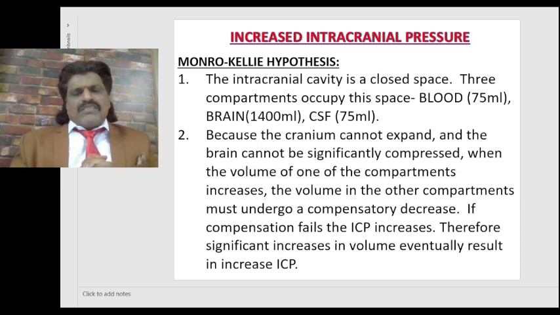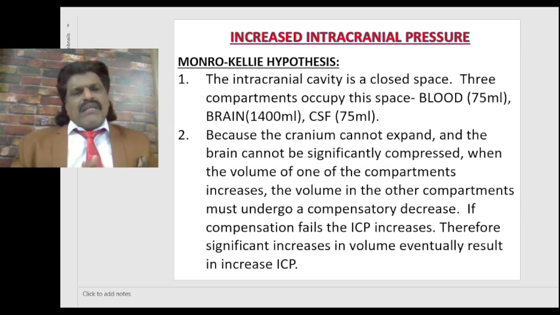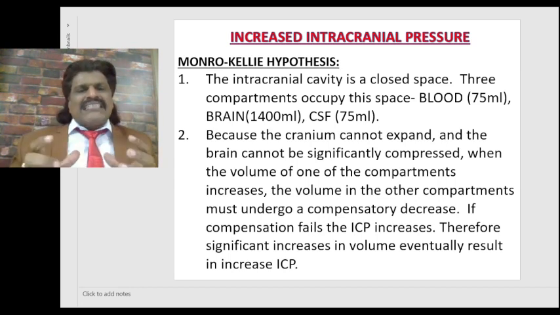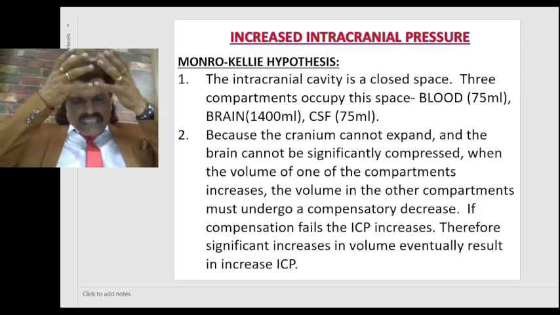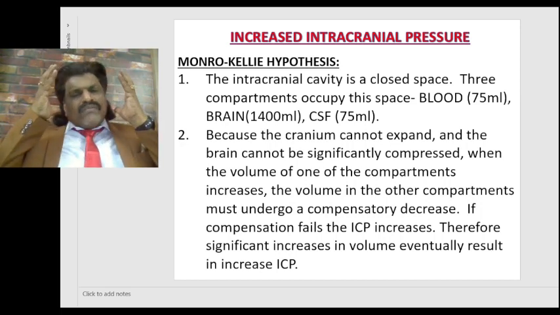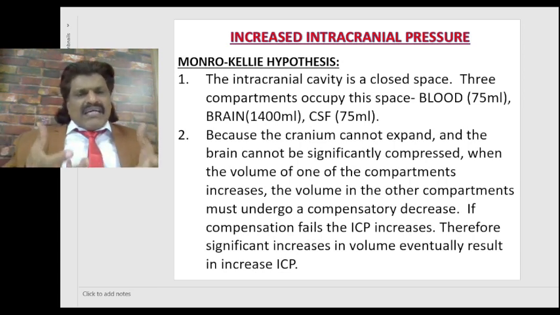Three compartments occupy this space: blood about 75 ml, brain about 1400 ml, and CSF about 75 ml. Because there's an overlying skull bone, the brain cannot expand when there's an increase in any of these 3 compartments.